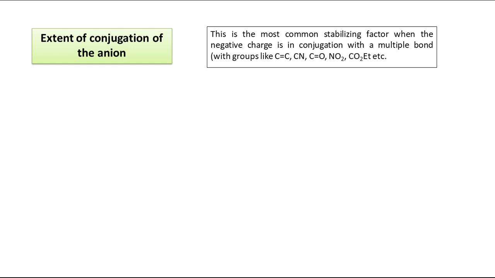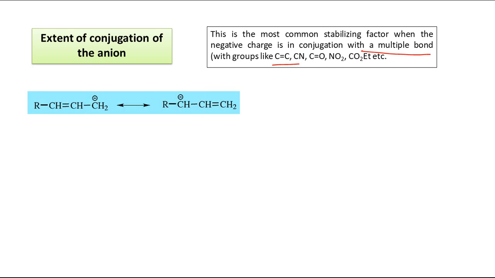Extent of conjugation of the anion. Now this is the most common stabilizing factor. When the negative charge is in conjugation with a multiple bond like C double bond C, or C triple bond C, that is the cyano group, then carbonyl, NO2, then CO2Et, which also basically contains a carbonyl. So if this type of group is present, conjugation is possible.